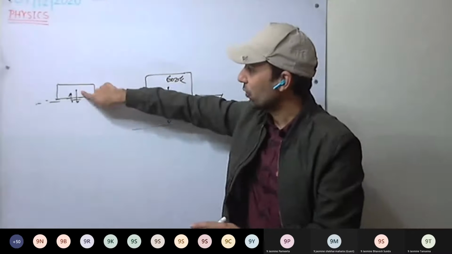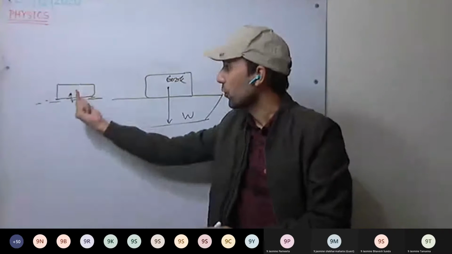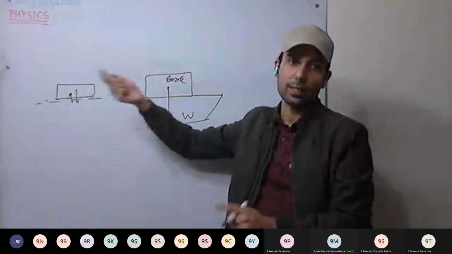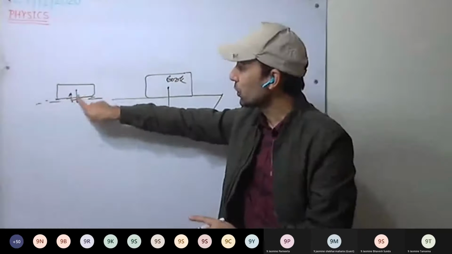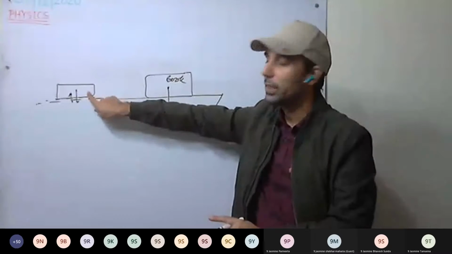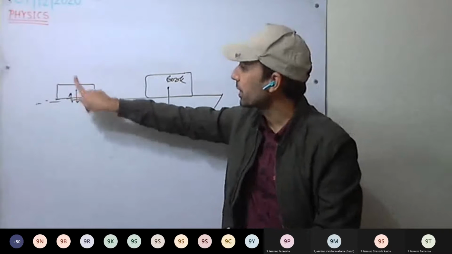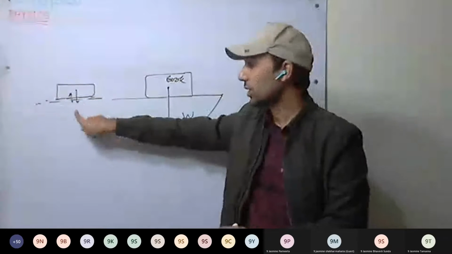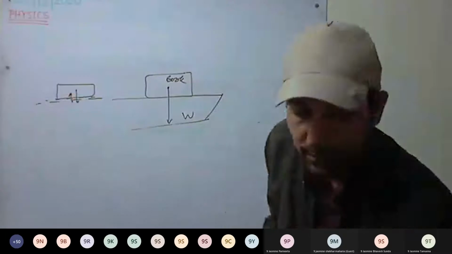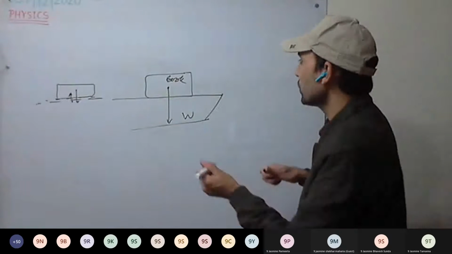So action is the weight of the brick, and the reaction is the force applied by the sand on the brick. They are equal but opposite in direction. These two forces balance each other, so the body does not move further. Is this clear now? We will discuss this in more detail in the next chapter on thrust. So here there is a reaction force.